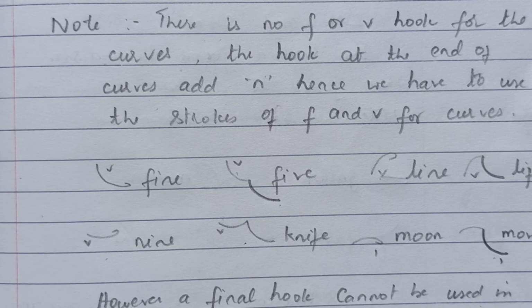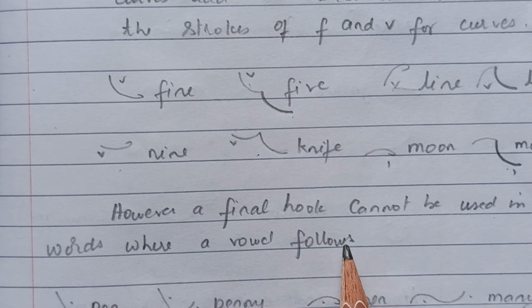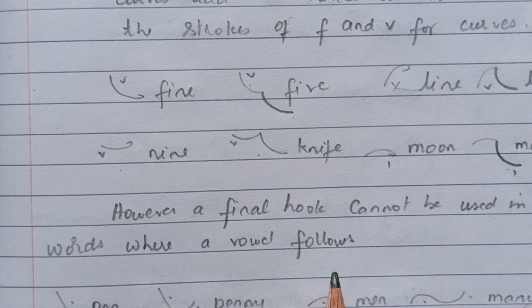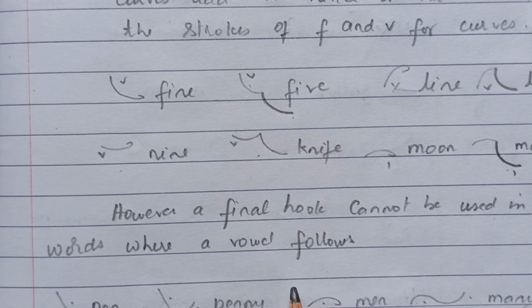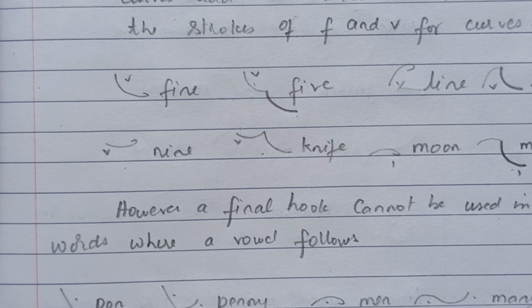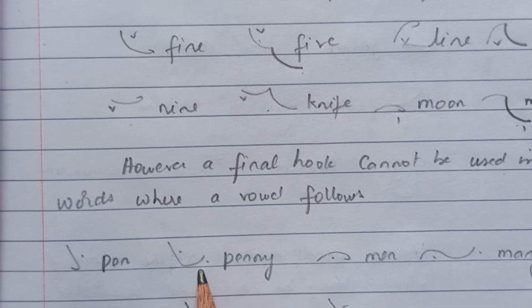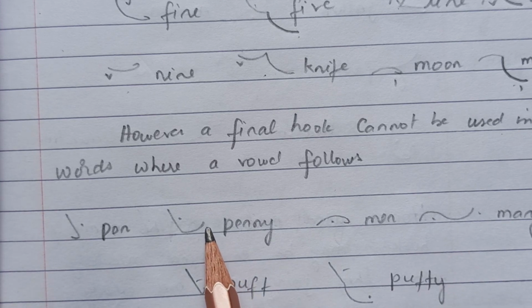However, a final hook cannot be used in words where a vowel follows. So we cannot use a final hook when a vowel follows the sound of the N. So pen, penny, men, many. So in order to place this E vowel, we have to write the full stroke and not a hook.